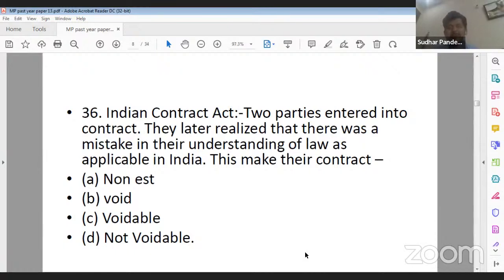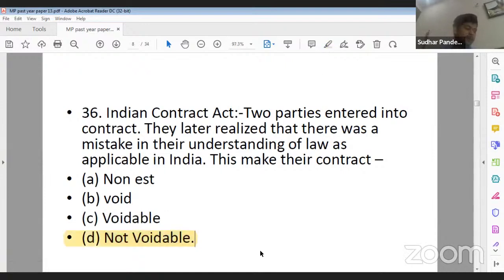When two parties enter into a contract, they later realized that there was a mistake in their understanding of law as applicable in India. So what will be the effect of this? How the contract will be executed in that case? Non-est, void, voidable, not voidable. Its correct answer will be not voidable. 36, D is the correct answer.